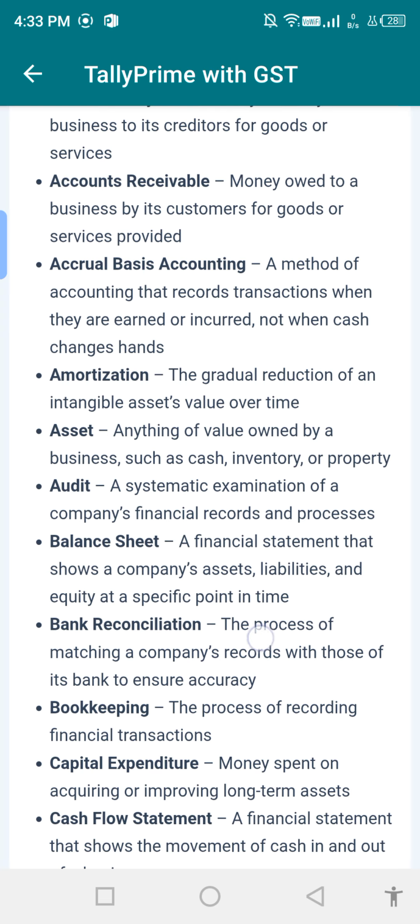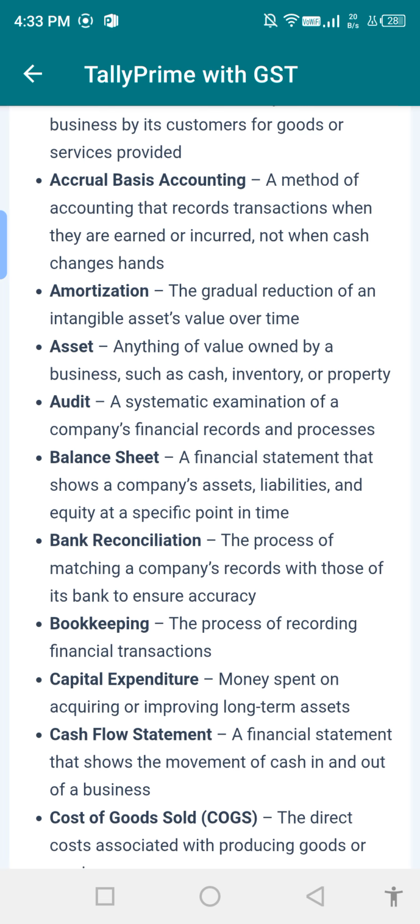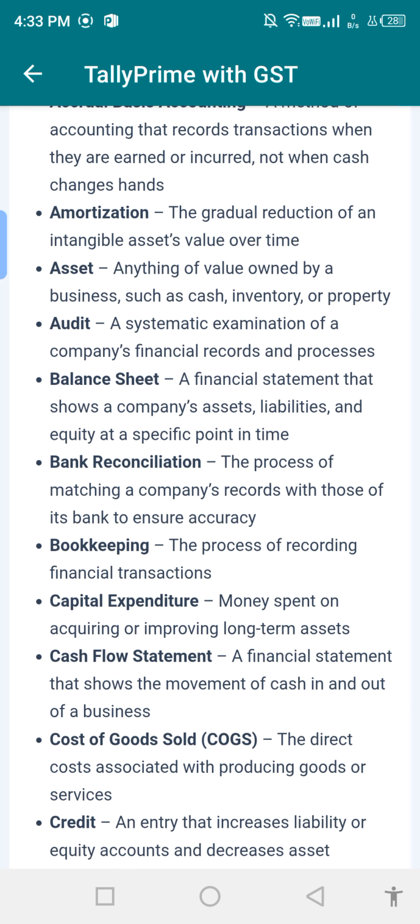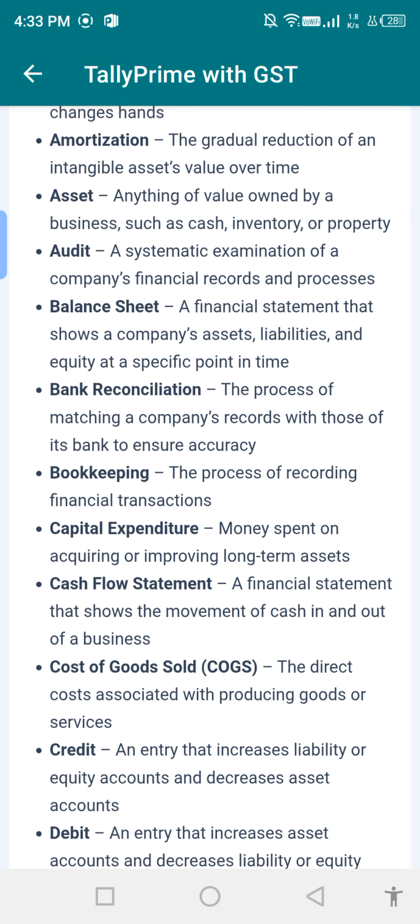Balance sheet, a financial statement that shows a company's assets, liabilities and equity at a specific point in time. Bank reconciliation, the process of matching a company's records with the bank's records. Bookkeeping, ensuring the accuracy of the process of recording financial transactions.